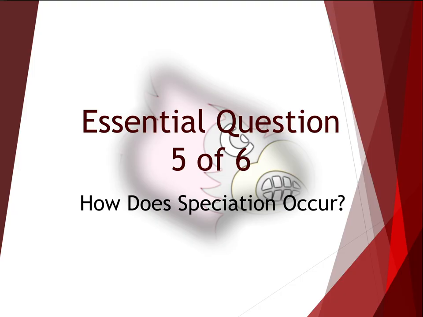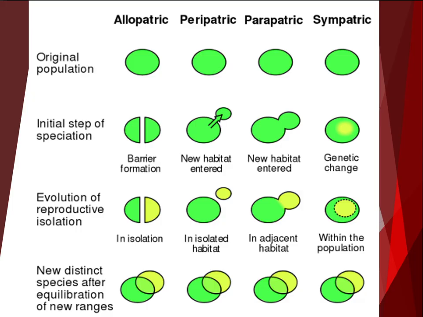This video is for The Living Earth, Unit 3.6, Mechanisms for Evolution. Today's essential question is, how does speciation occur? The formation of a new species is called speciation.